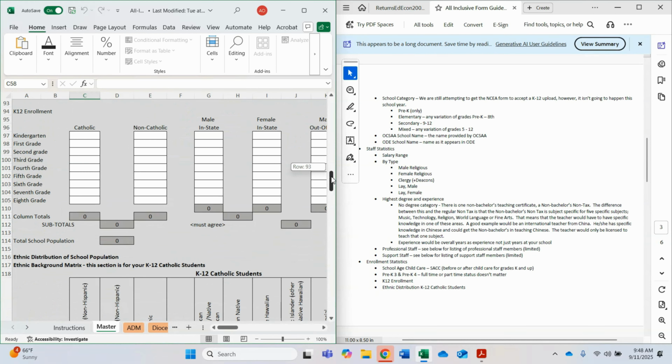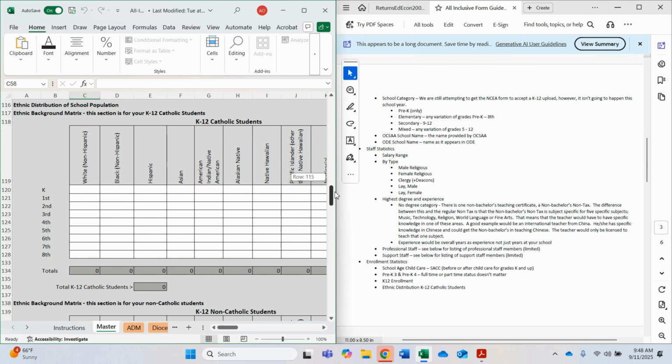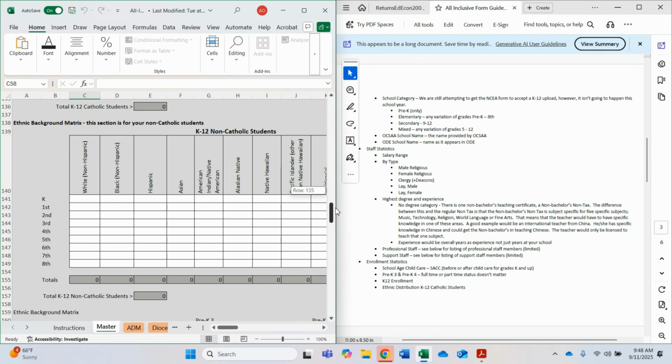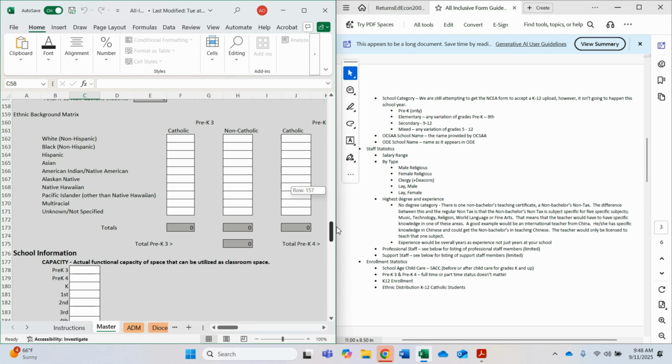Moving on to K through 8. Again, this is the elementary form. The secondary form will have 5 through 12. You are putting in your statistics for Catholic, male, female, and whether or not you have out of state. Moving on to ethnic distribution for Catholic students, you are putting in numbers of each grade level for each demographic. And the second table is for non-Catholics. The third table is capturing those preschoolers who are not a part of the K through 8.